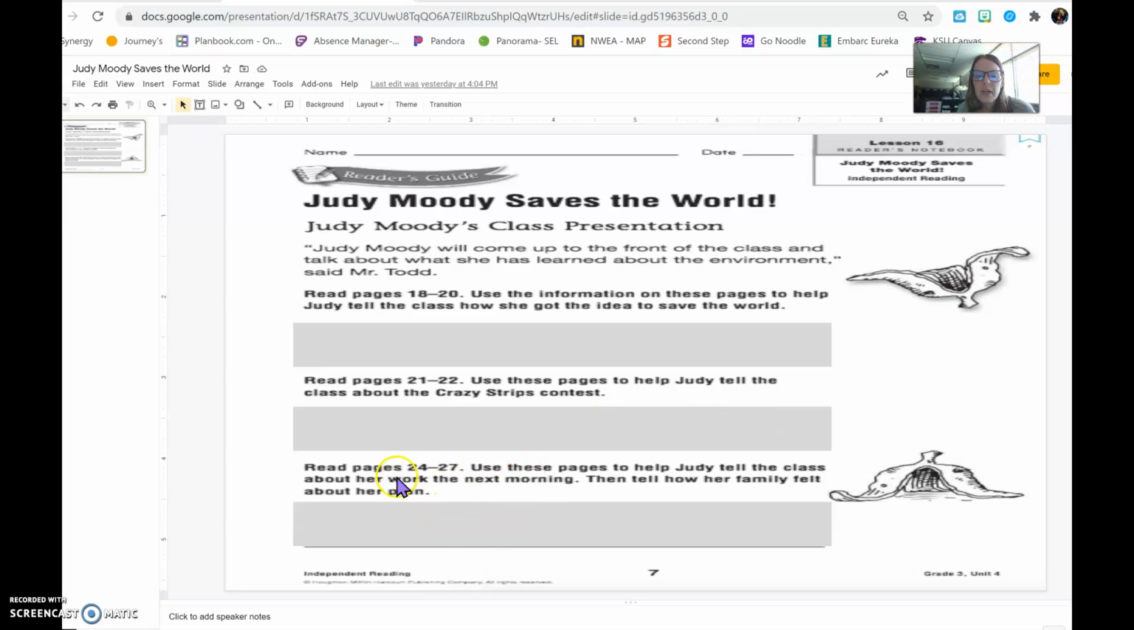And then the last one, you're going to read pages 24 and 27 and use those pages to help Judy tell the class about her work the next morning and then how her family felt about her plan. So this last one needs to be 2 sentences. The first sentence is telling the class about her work the next morning, and the second sentence is how her family felt about the plan. So when you get done with this whole thing, you should have 4 complete sentences answering these questions.